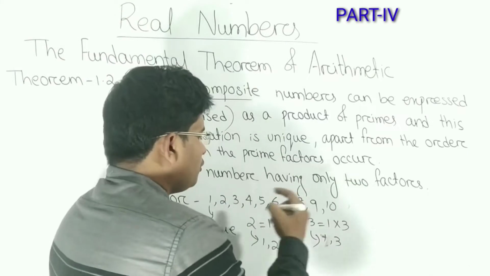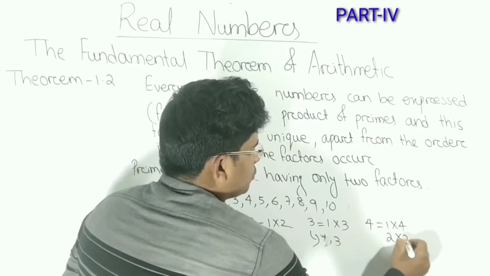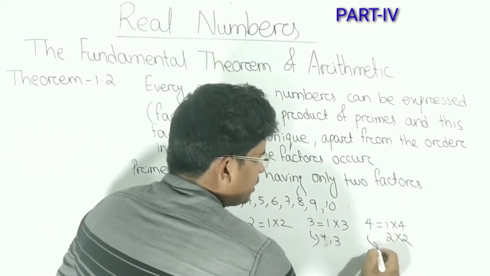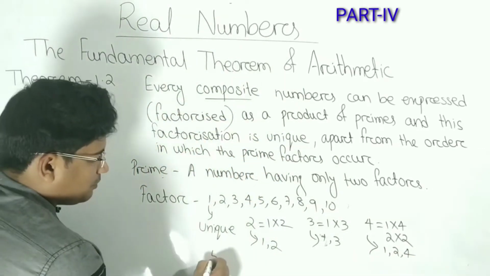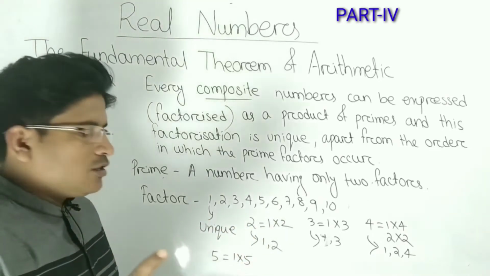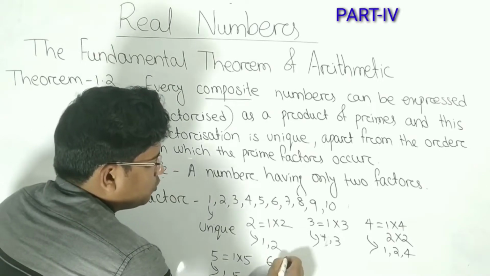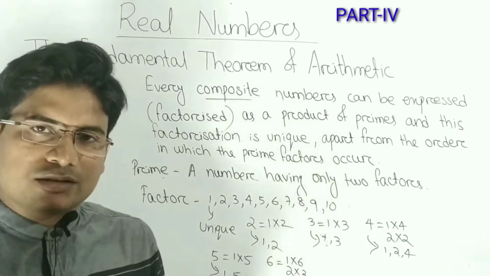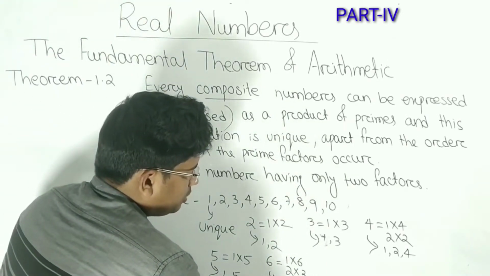Now 4 is 1 into 4, 2 into 2. That means the factors of 4 are more. Let's see what are the factors of 4: 1, 2, 4. Now moving to the next number, 5. 5 has the factors 1 into 5, it is divisible by only 1 and 5. So its factors are 1, 5. Now 6: 1 into 6, 2 into 3. That means what are the factors of 6? The factors of 6 are 1, 2, 3, 6.